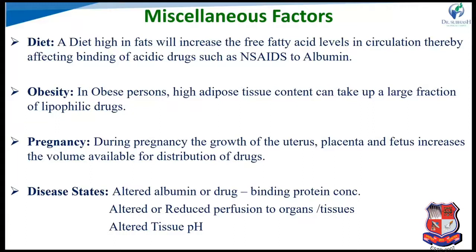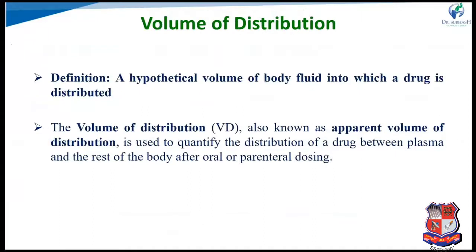Disease state: during pathophysiological conditions, the disease also alters distribution, by altering the albumin or drug-binding protein concentration and reducing the perfusion rate. Alteration of tissue pH during disease changes the degree of ionization, so that also affects distribution.